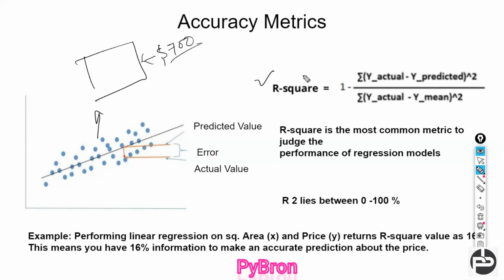So you go to the R square metric and ask, hey metric, how accurate is what the model is saying? R square will say, no, it is 16% accurate only, meaning whatever the model is saying, you can consider only 16%. Apart from that, 84% you have to take the risk on yourself. This is what the R square metric is saying.